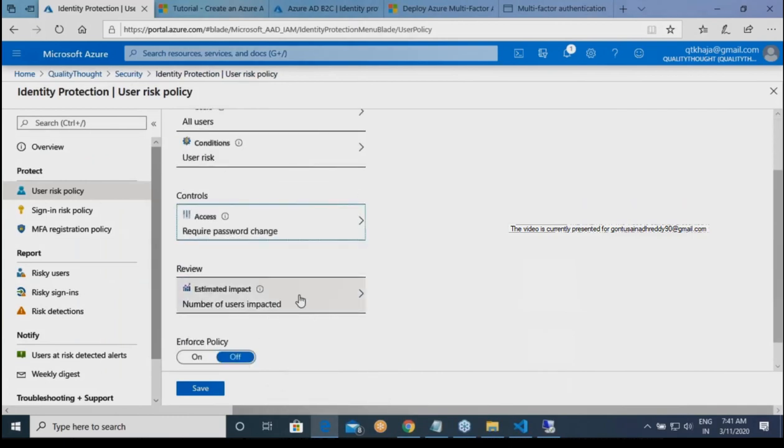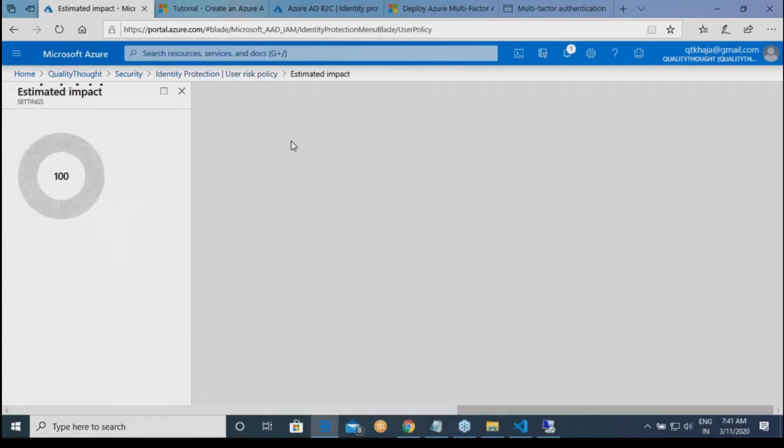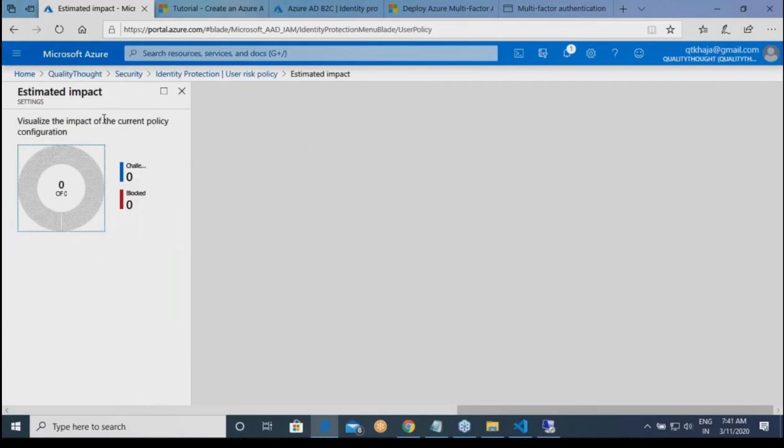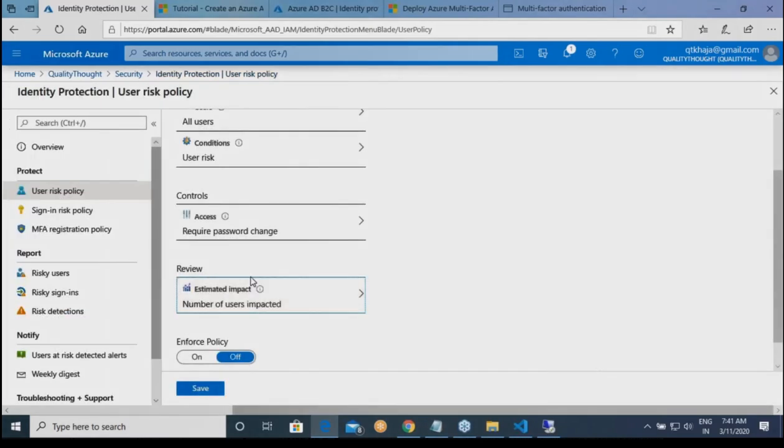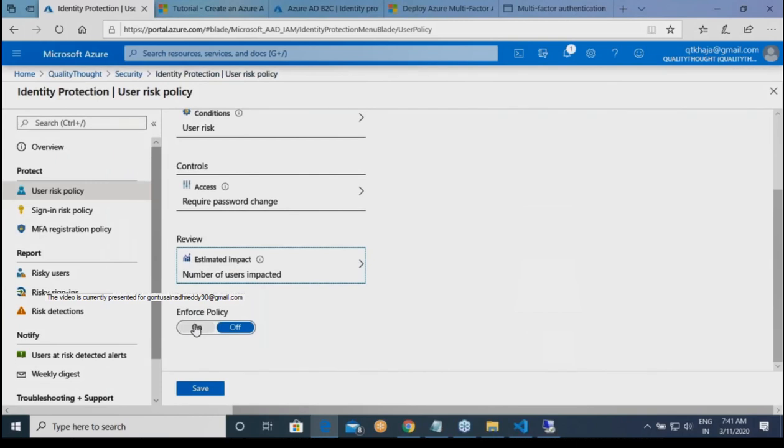Now, these are all very difficult things to be done. So generally, whenever you change any of the configuration, it will show you what the effect of this will be. Right now we don't have too many users in here, so let us assume that you have 10,000 Active Directory users. Now you are changing a policy. It will tell you that with you changing this policy, this number of users will be blocked, and this many users will not have any issue. That is the percentage it speaks about. And again, I said, security is not about comfort. Then it is asking, do you want me to enforce the policy or not?